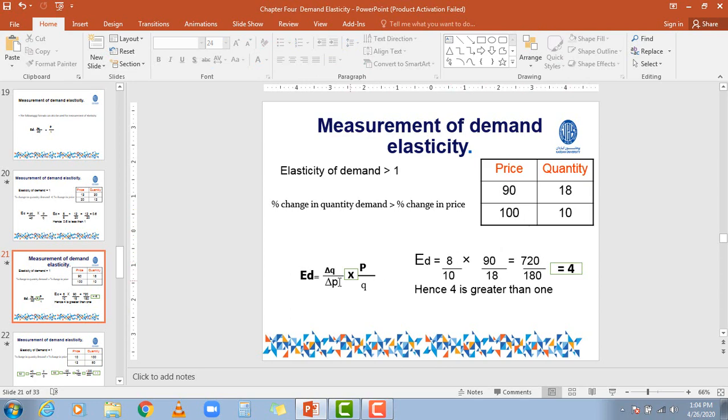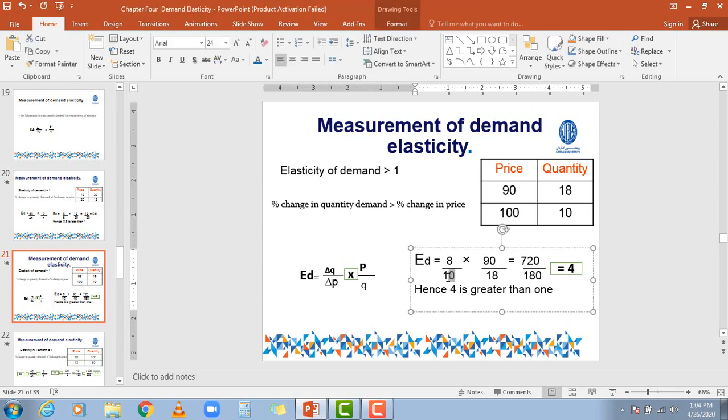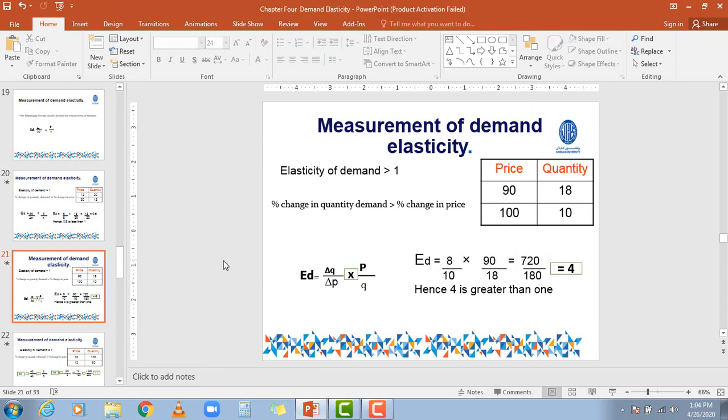What is the change in the price level? The change in price level is 10, because from 90 to 100 there is a difference of 10. Multiplied by the basic price, which was 90, over the basic quantity, which was 18.